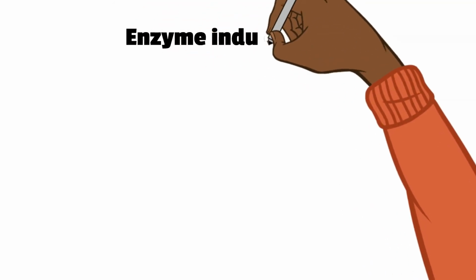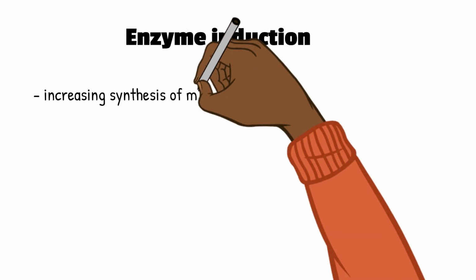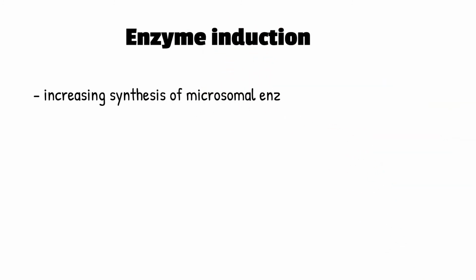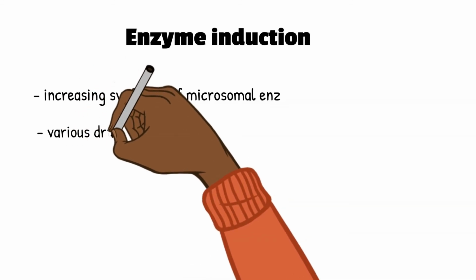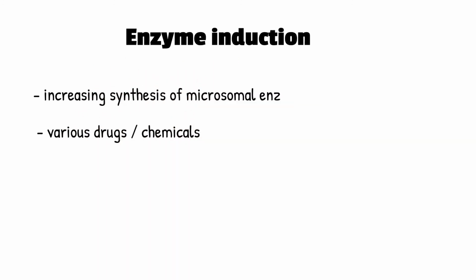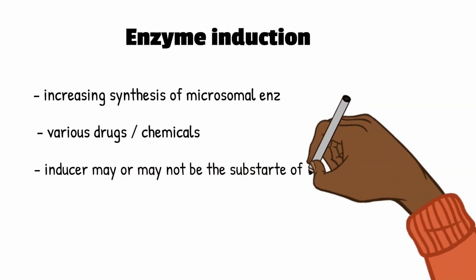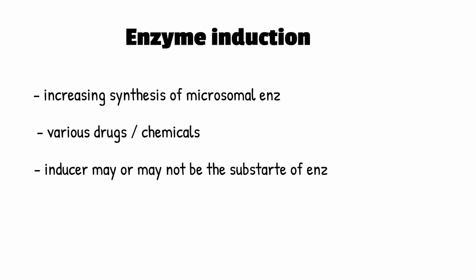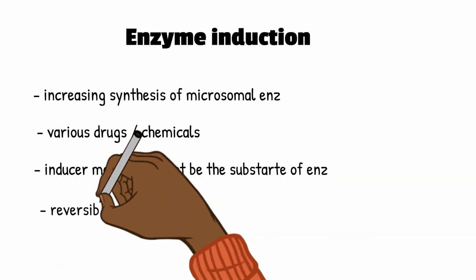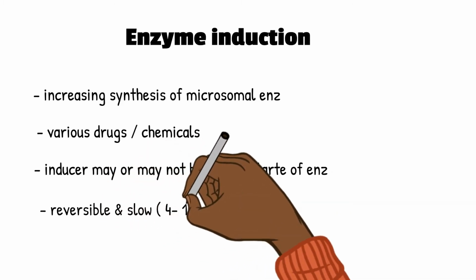So we have completed both phase 1 as well as phase 2 reactions. Now we look into the concept of enzyme induction and enzyme inhibition. Let's firstly look into enzyme induction. Enzyme induction includes increased synthesis of microsomal enzymes. Various drugs or chemicals can act as enzyme inducers. Inducer may or may not be the substrate of the enzyme. Enzyme induction is a reversible and slow process. It takes around 4 to 14 days.